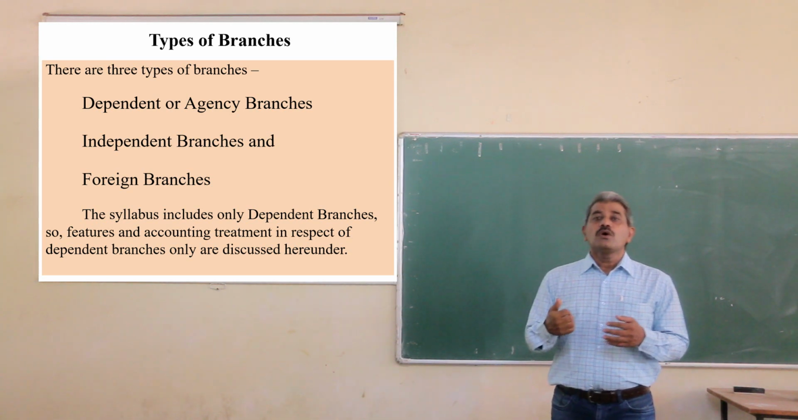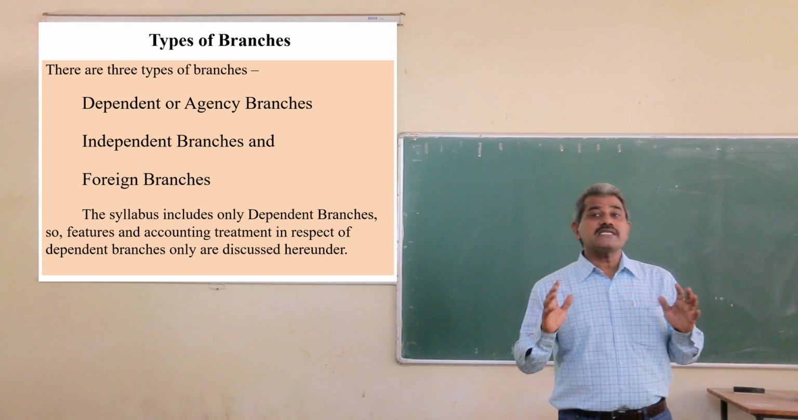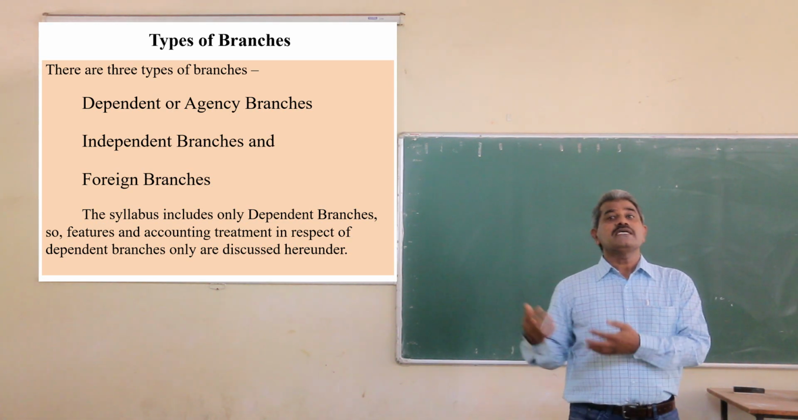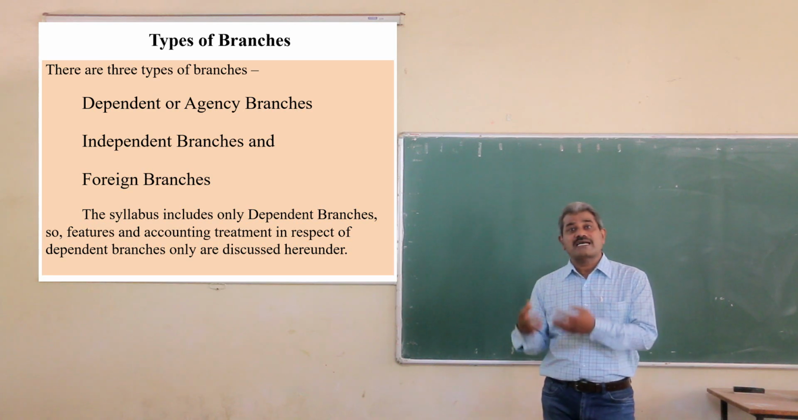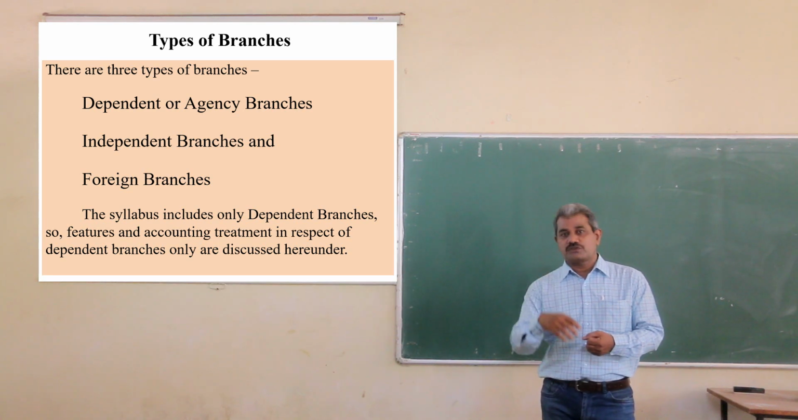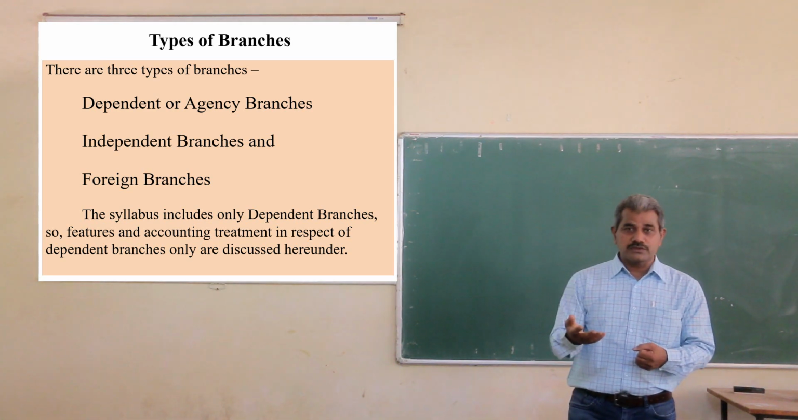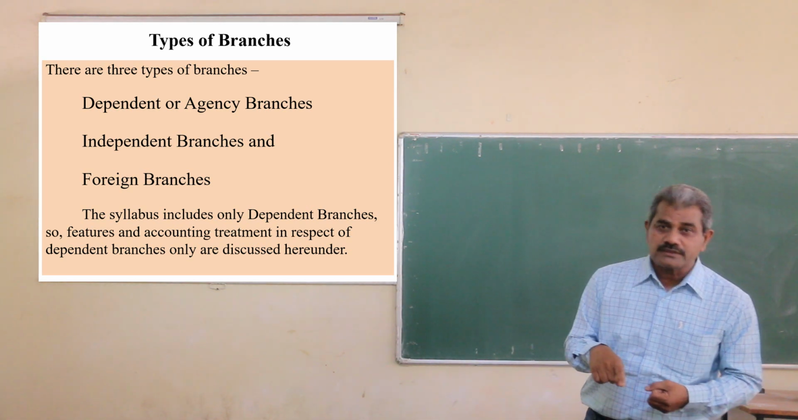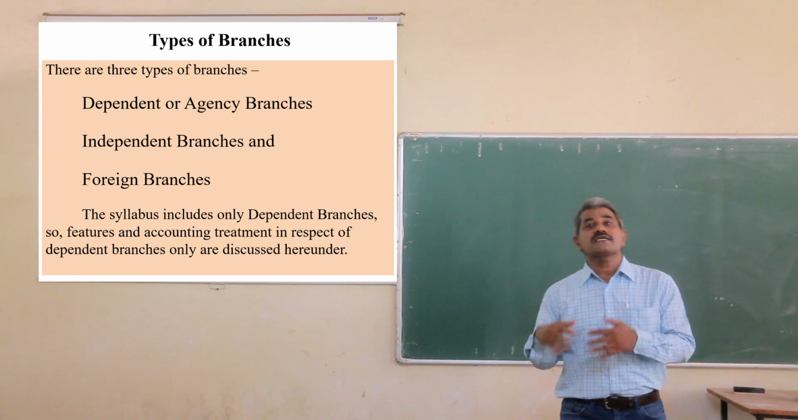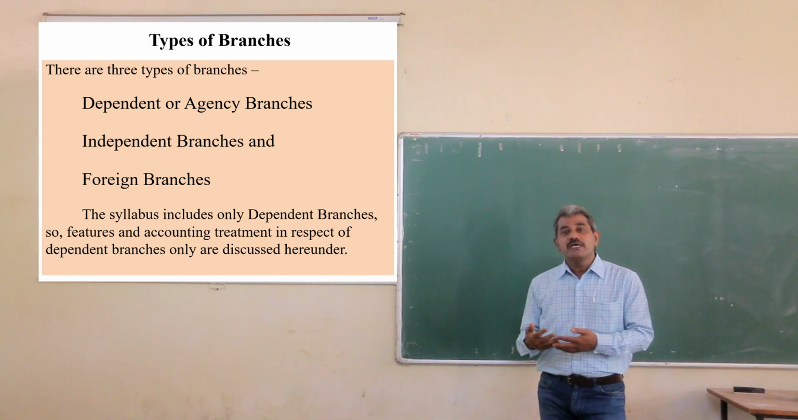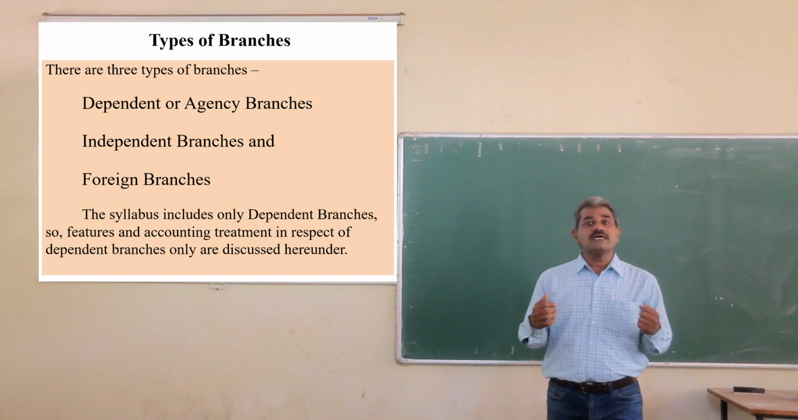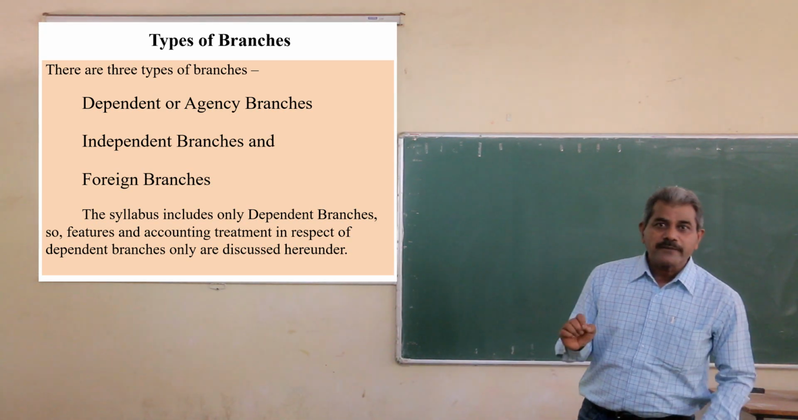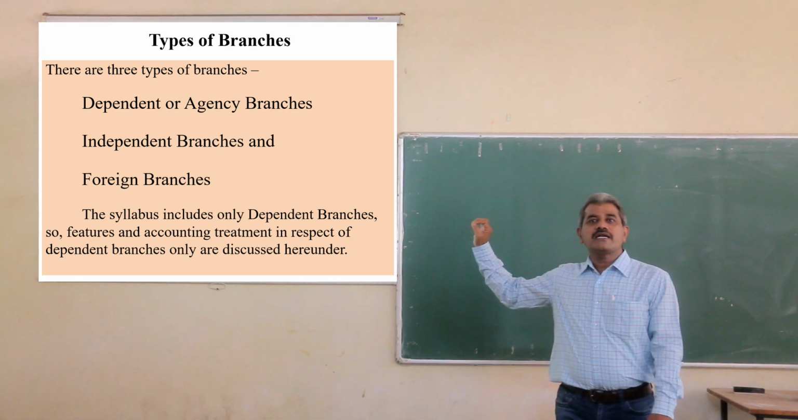Second is independent branches. The branches which can do business independently. It means such branches have authority, rights to purchase the goods, okay, to sell the goods, in addition to the goods supplied by the head office. Besides, they have authority to incur some expenses, to earn some income. So, such branches work like an independent business unit. Okay, so it is called independent branches.